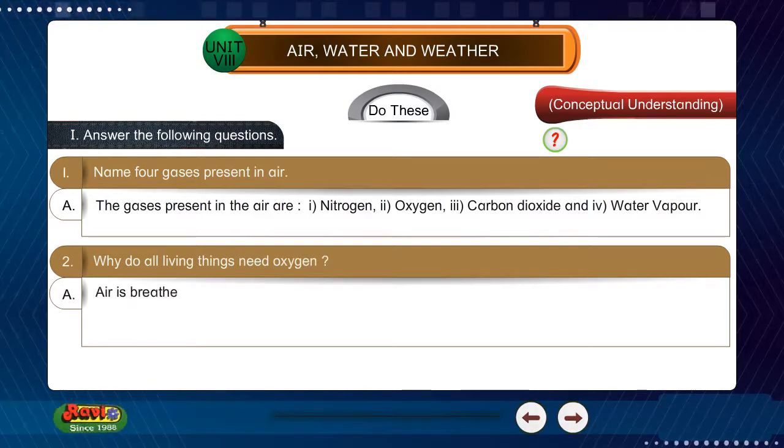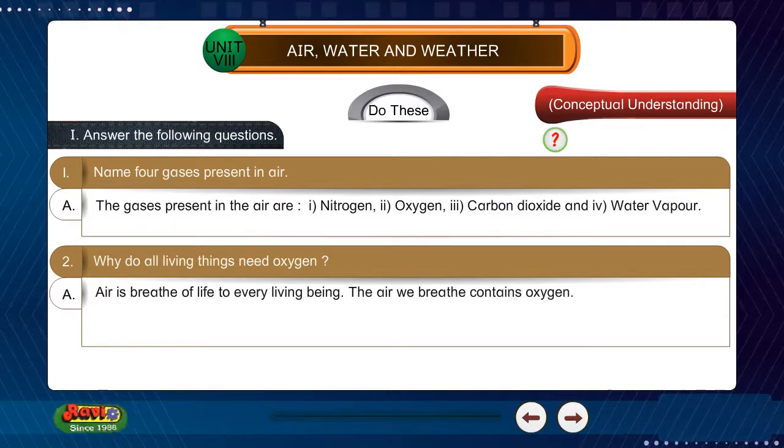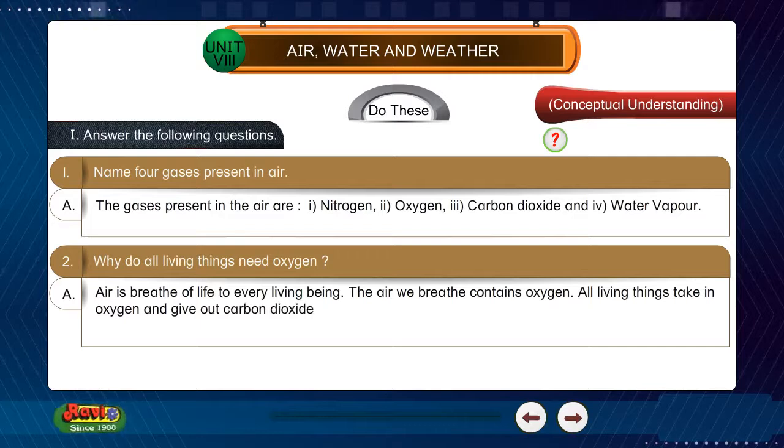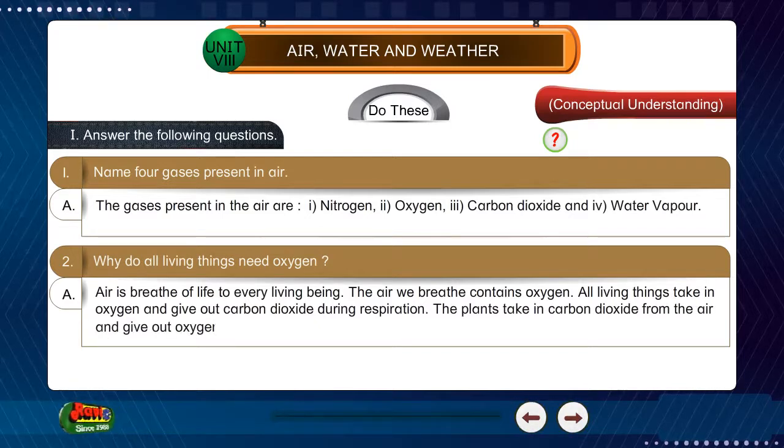Air is breath of life to every living being. The air we breathe contains oxygen. All living things take in oxygen and give out carbon dioxide during respiration. The plants take in carbon dioxide from the air and give out oxygen. That's why all living things need oxygen.